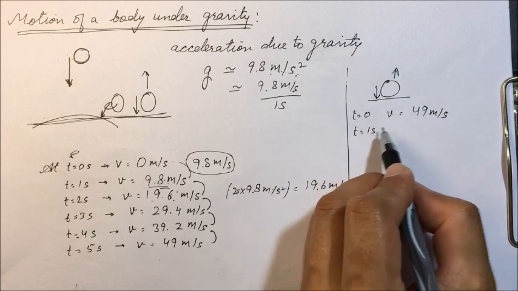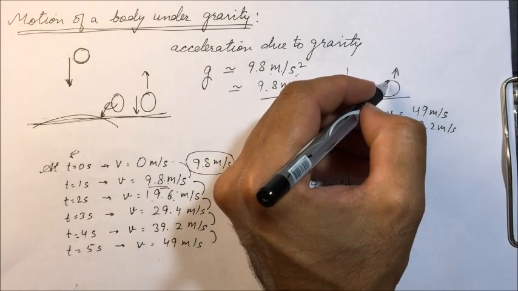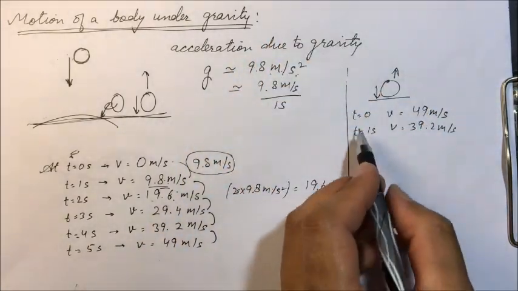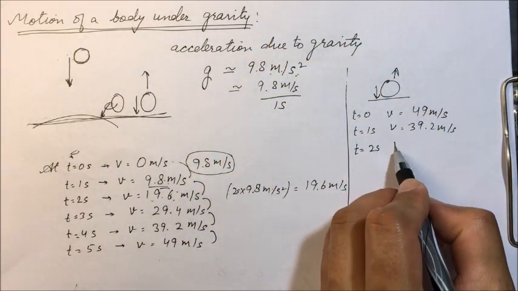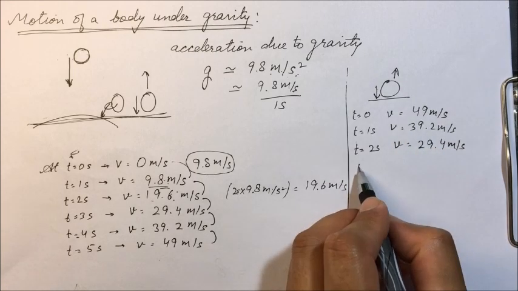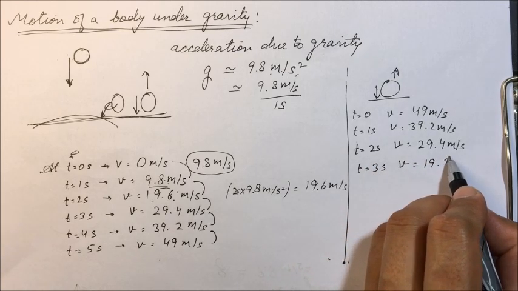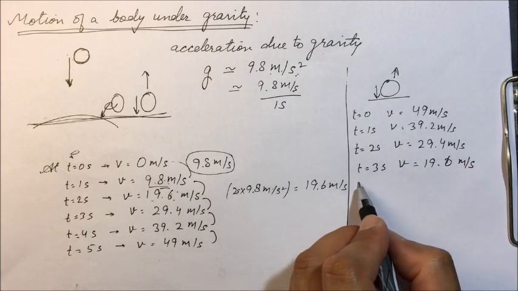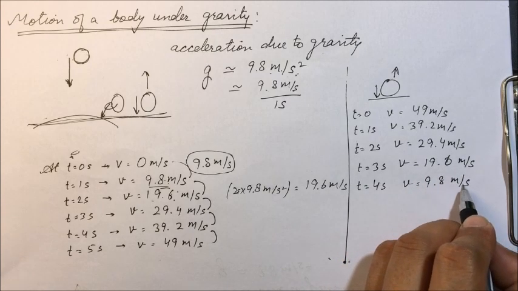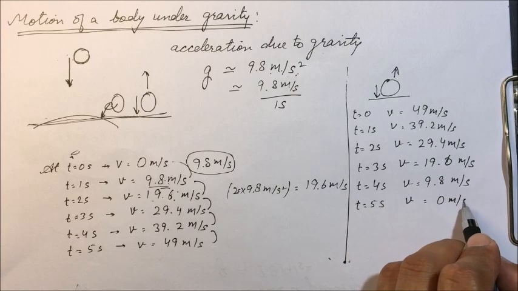So at t equal to 1 second, its velocity will be decreased to 39.2 meter per second. So its velocity is decreasing as the ball is moving upward. At t equal to 2 seconds, its velocity will be 29.4 meter per second. At t equal to 3 seconds, its velocity will be 19.6 meter per second. At t equal to 4 seconds, its velocity will be 9.8 meter per second. At t equal to 5 seconds, its velocity will be 0 meter per second.